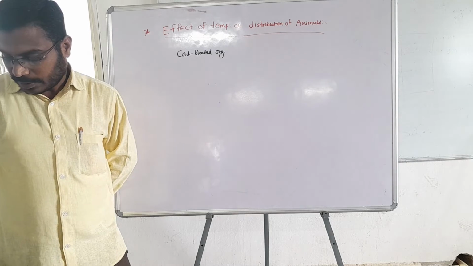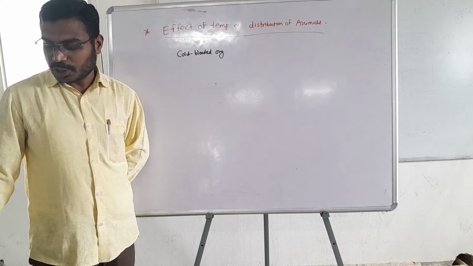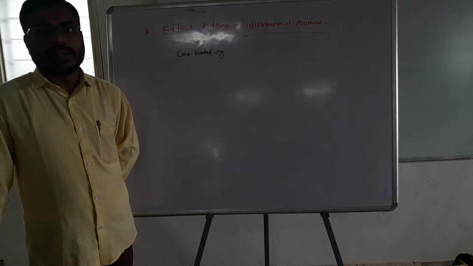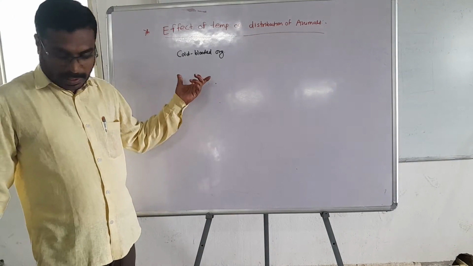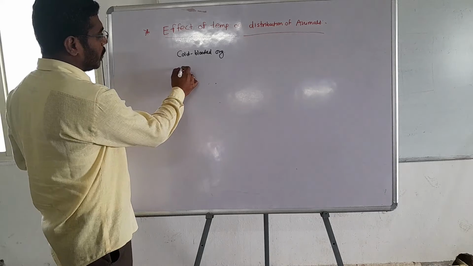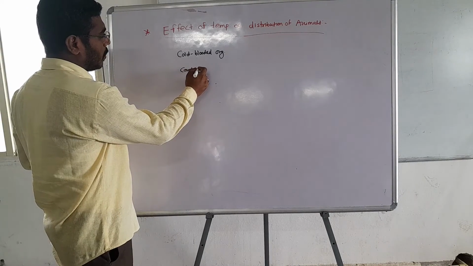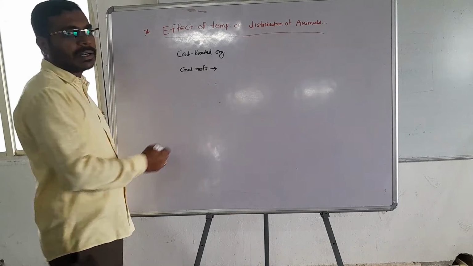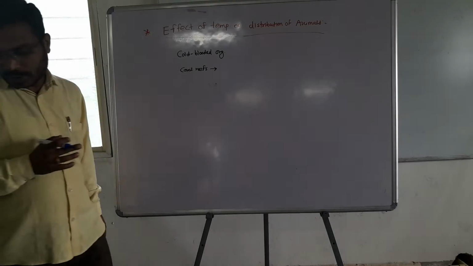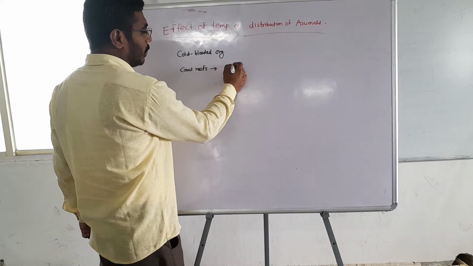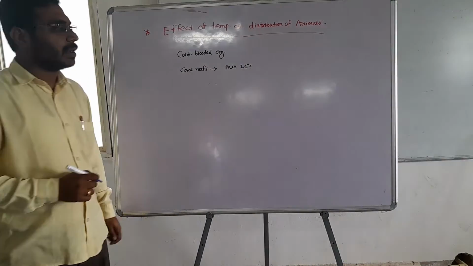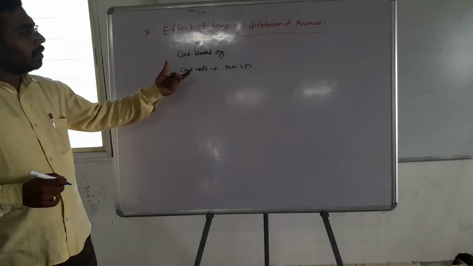Animals with a narrow range of temperature tolerance are restricted to specific parts. For example, coral reefs. Some organisms like coral reefs require a minimum temperature of 21 degrees for surviving in oceans.